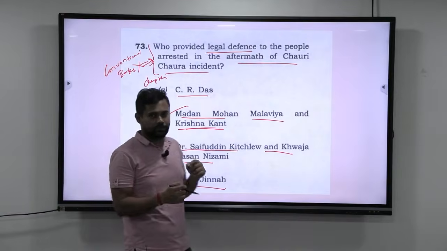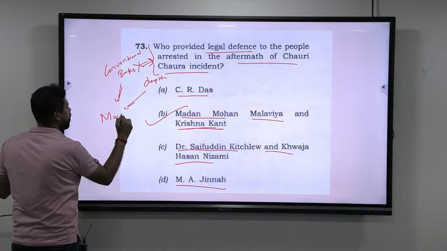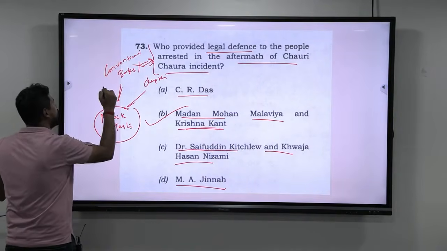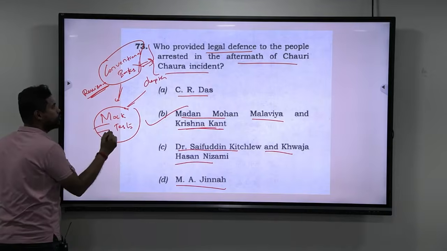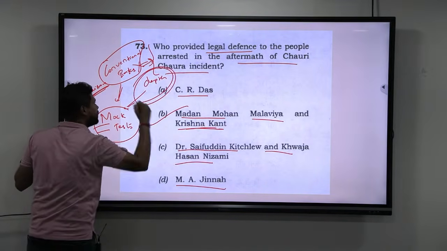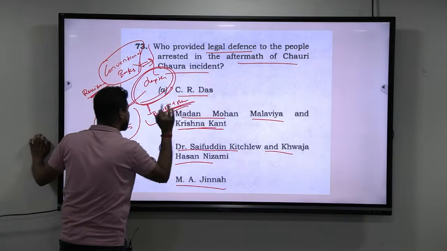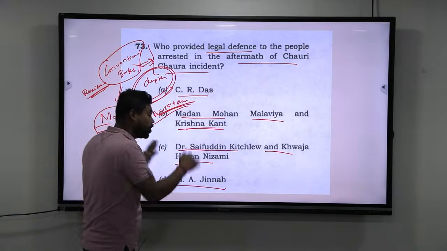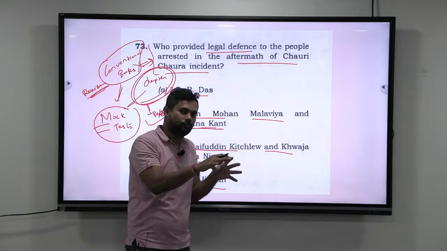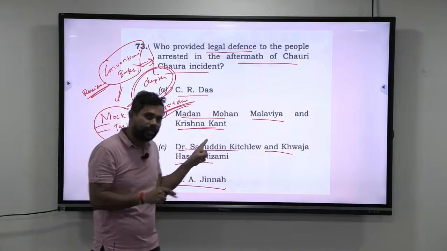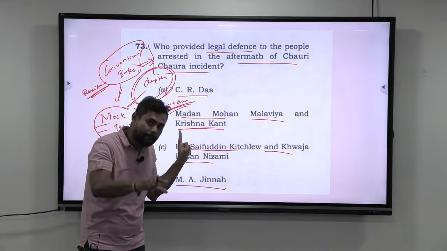Then how do you develop such depth? You are going to develop it not from conventional books, but through mock tests. That is why, along with revisions of your conventional books, mock tests are important, because they help you develop depth, especially in recurring themes. I told you freedom struggle is a recurring theme. In that, if you want to build depth, you should solve a lot of tests. In those tests, the institutions will do the job of searching what is outside the scope of the book and give you that as a question, and then you can read the synopsis and develop the depth. That is why take more mock tests, and that will help you develop depth, especially in recurring themes.